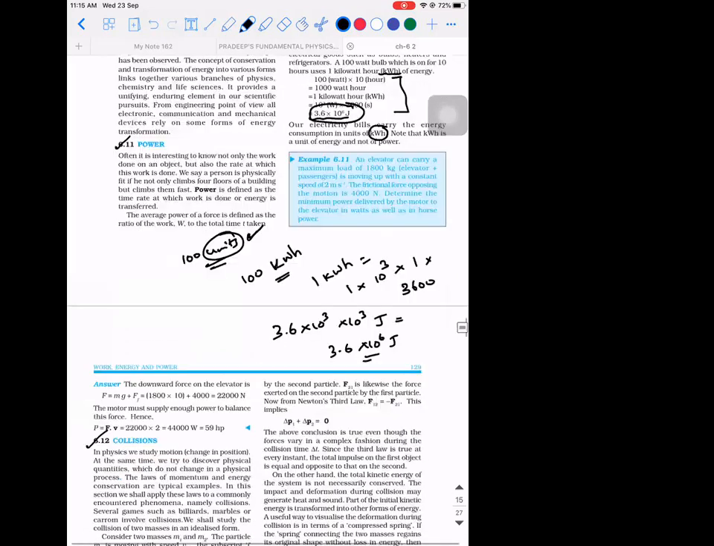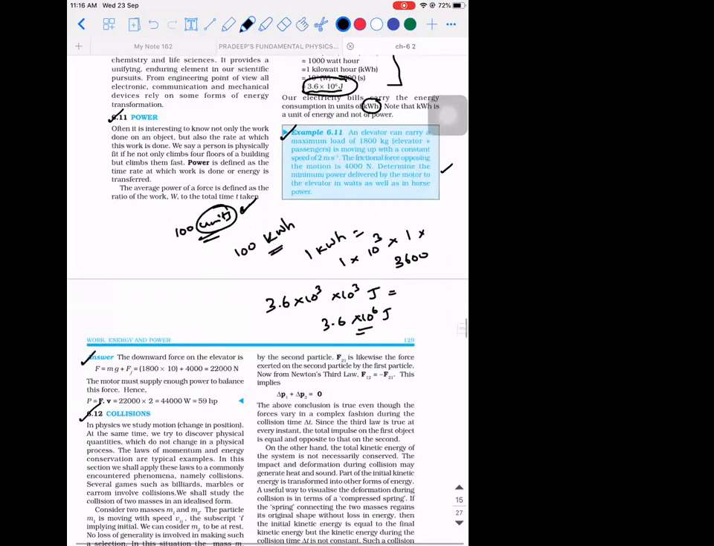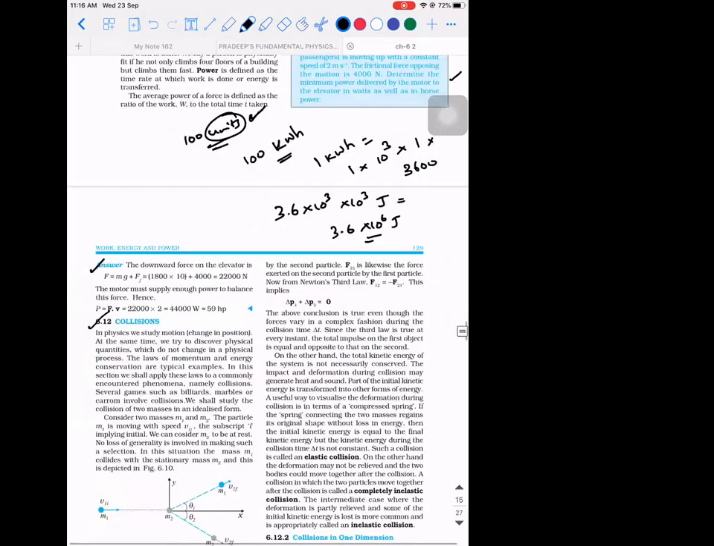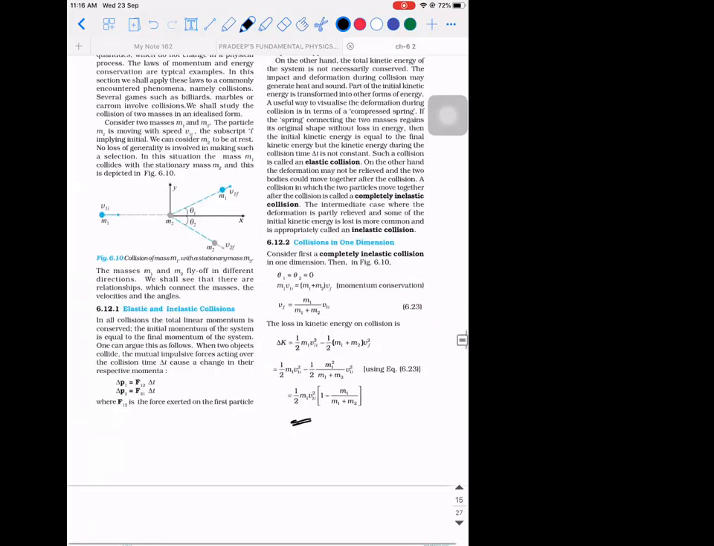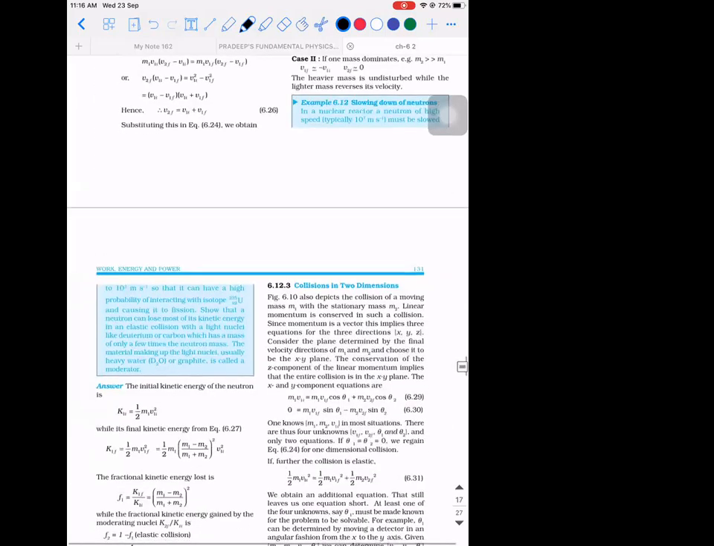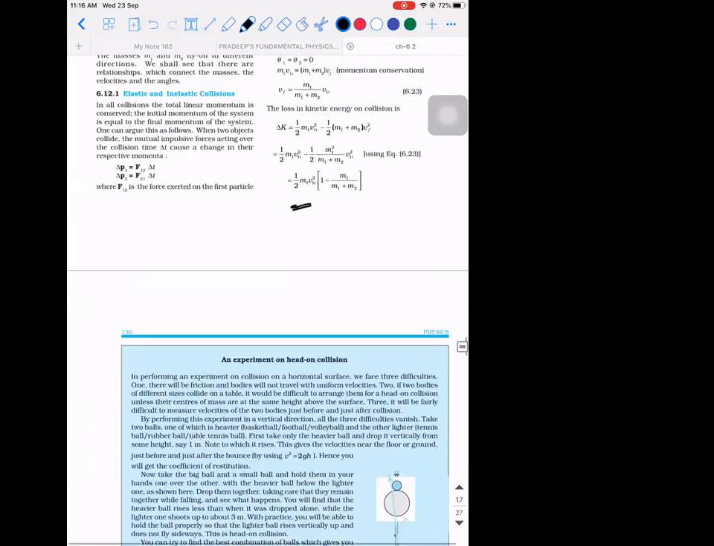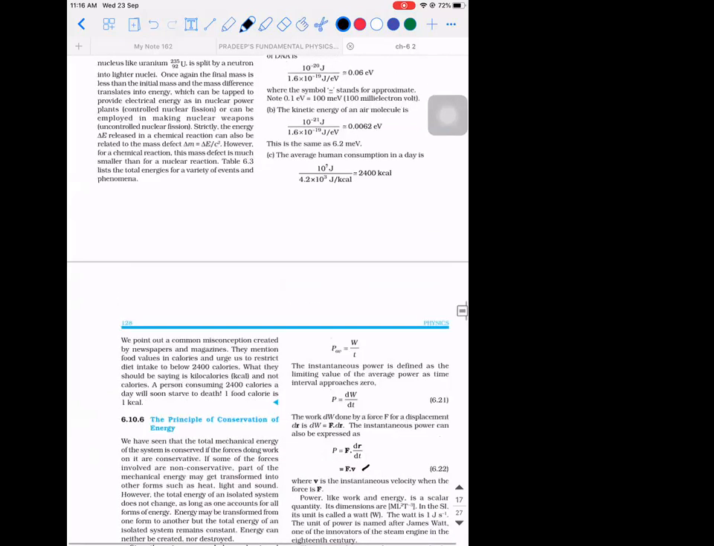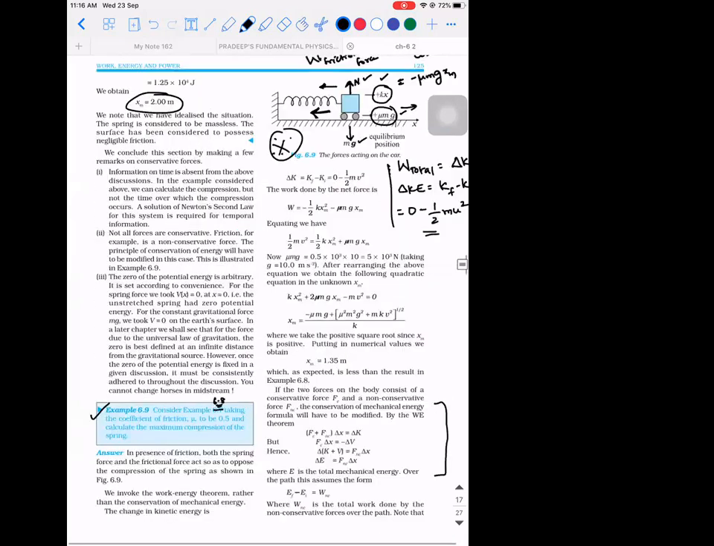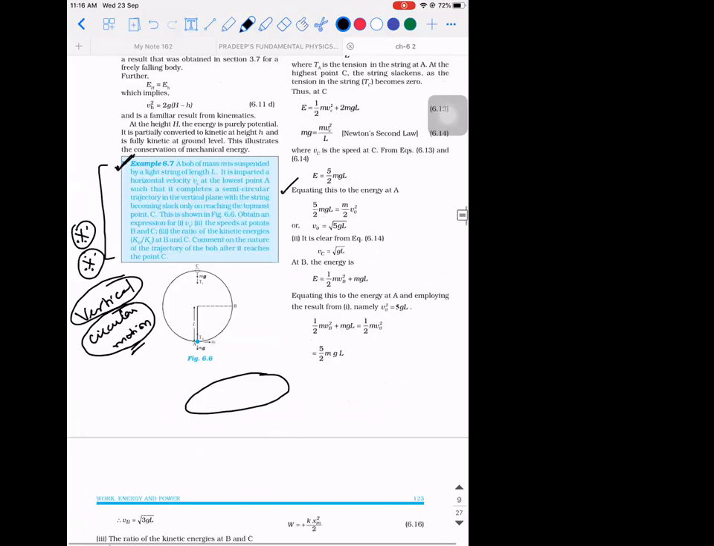Simple problems you can try. I don't want to waste time explaining this. You can try out this problem on your own. Similarly, the other examples also you can try on your own. So this is all about work, energy, and power. And as I told you previously, there is one concept which is given in the form of a problem, called the vertical circular motion. So this point alone I will explain.